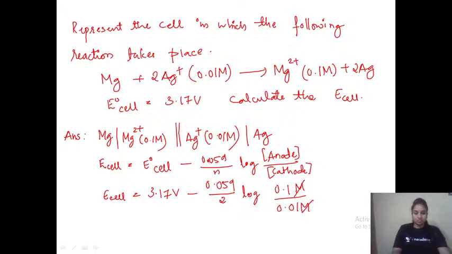Mole and molarity cancel. 0.1 divided by 0.01 is nothing but 10, right? This is log 10. E cell is equals to 3.17 volt minus 0.059 upon 2 log 10.